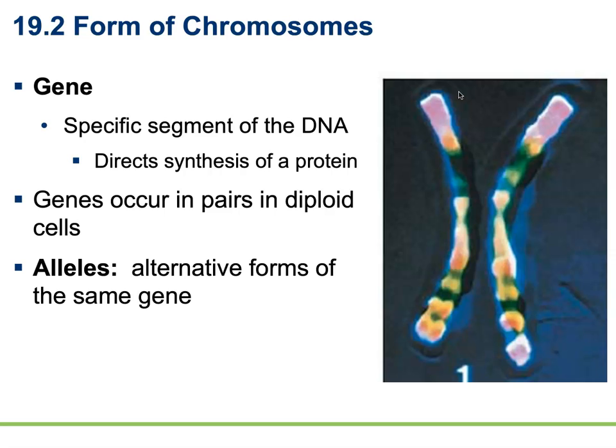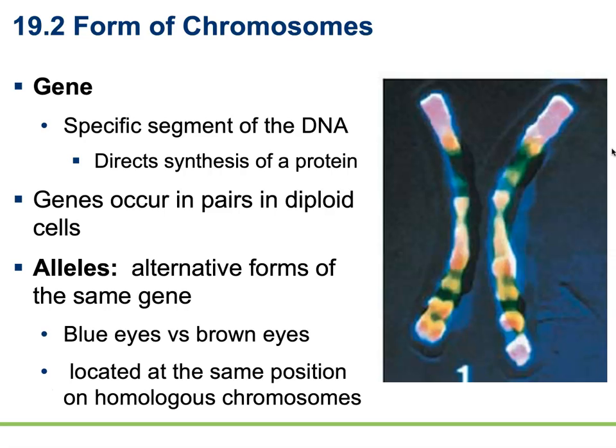And this is how you are able to contain information from both parents. One term that we're going to use a lot is the allele. Allele is the term that we use to describe alternate forms of the same gene. So the same gene on both sides may code for color of eyes. Whether they code for brown eyes or blue eyes, those are different alleles. A single gene may encode for the color of the eye, but the color will vary depending on if you have an allele for blue eyes or an allele for brown eyes.